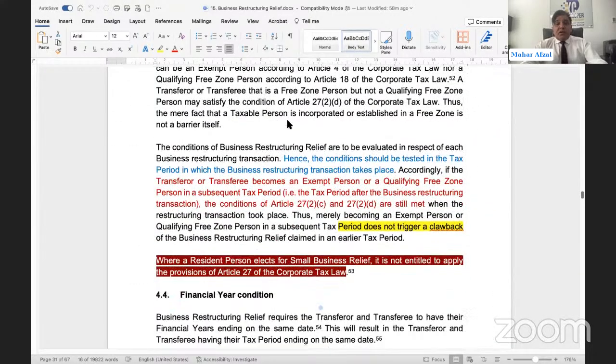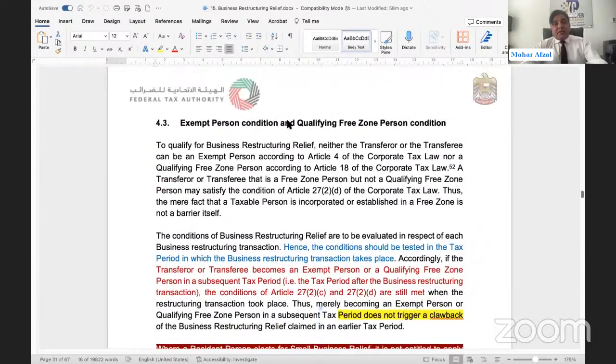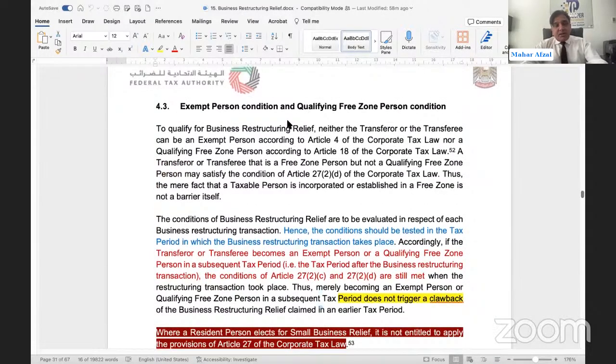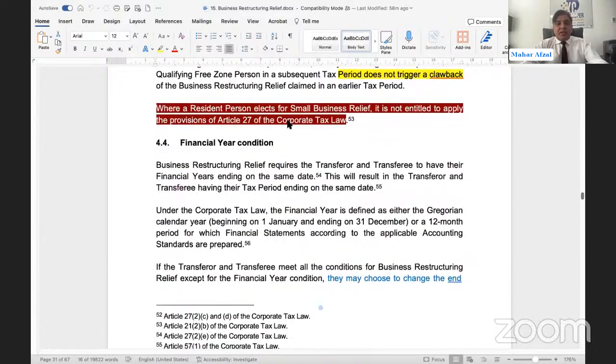Exempt person condition, we already discussed this. At the time of transfer, they should not be an exempt person. After this, they can become an exempt person, and business restructuring relief will still be applicable.